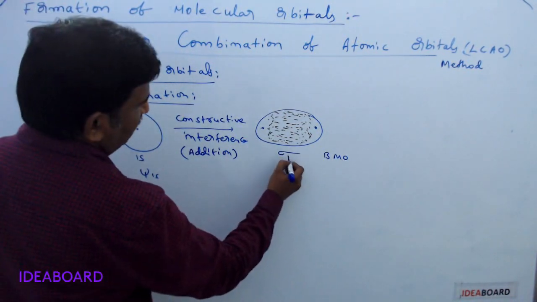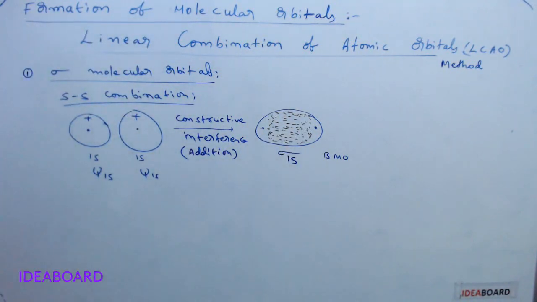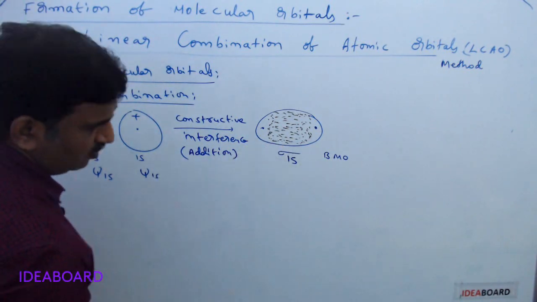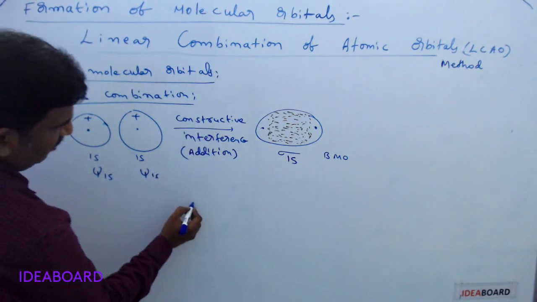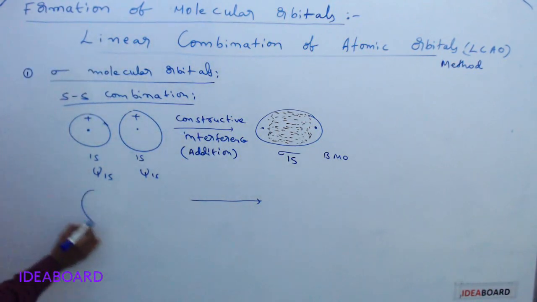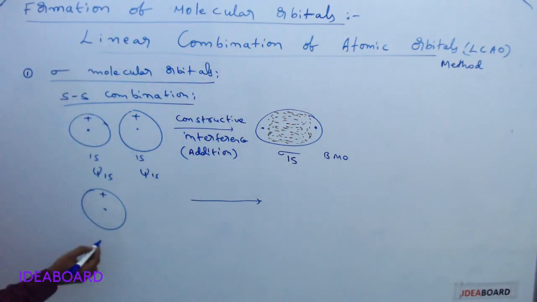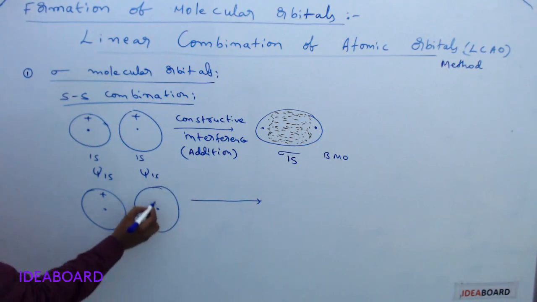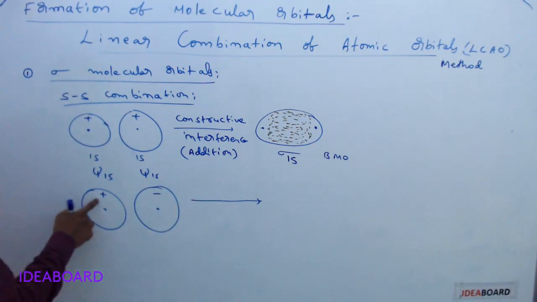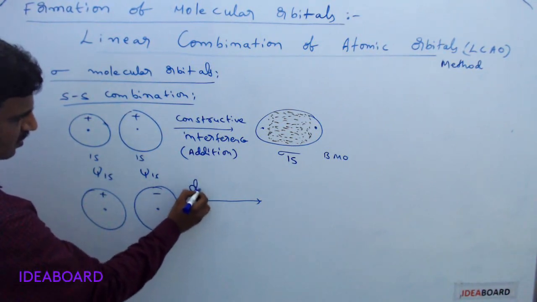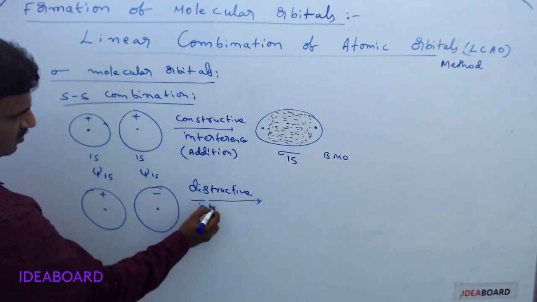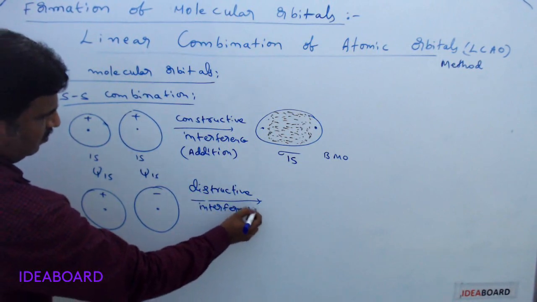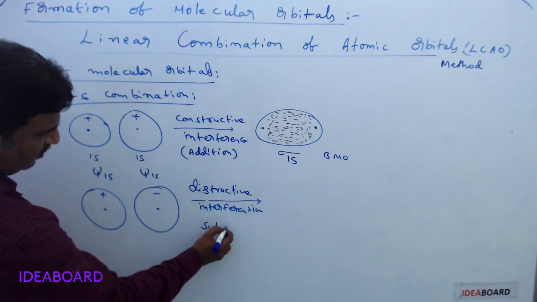1s orbitals are combining. So what is formed? Sigma 1s molecular orbital, bonding molecular orbital is formed. There is another chance also now. Here this is constructive interference, but if we are taking 1s orbital with positive sign, and this is the nucleus, but here negative sign, positive and negative means this is destructive interference. By the destructive interference, subtraction of electron wave occurs.